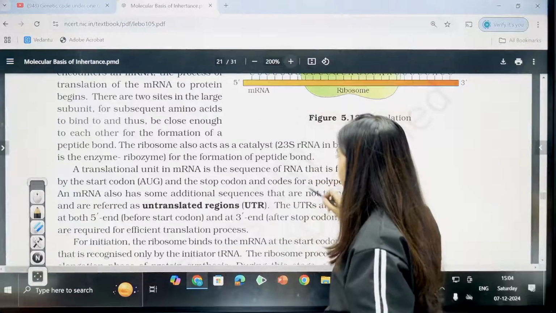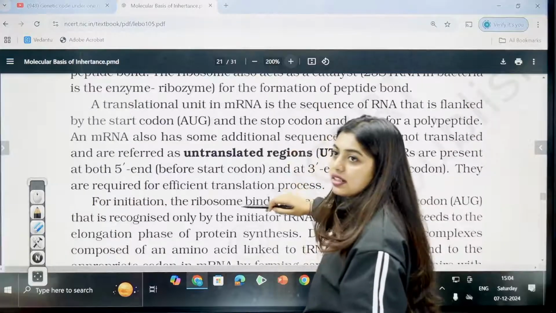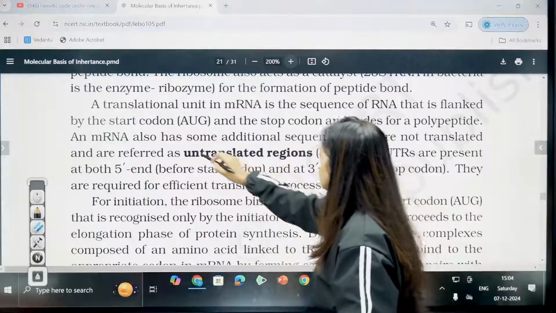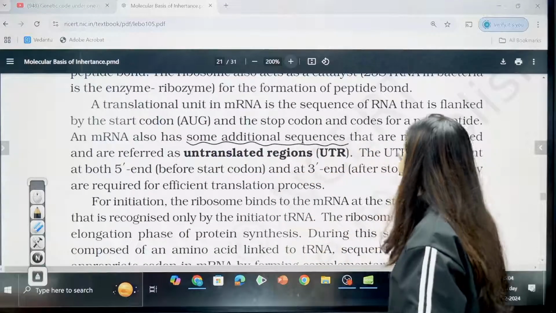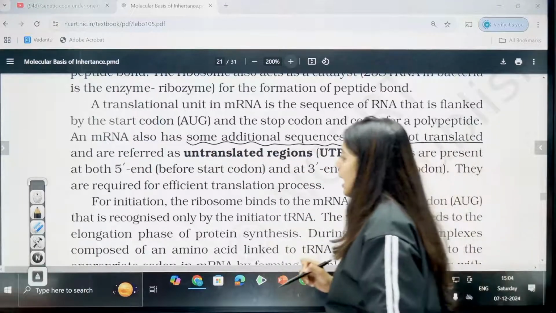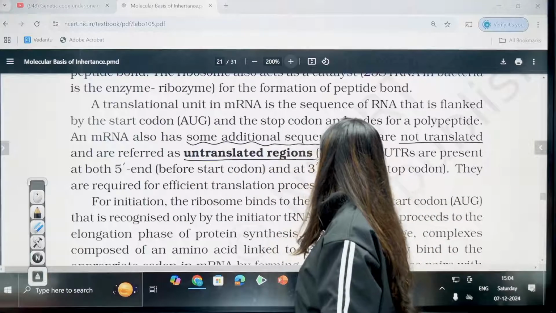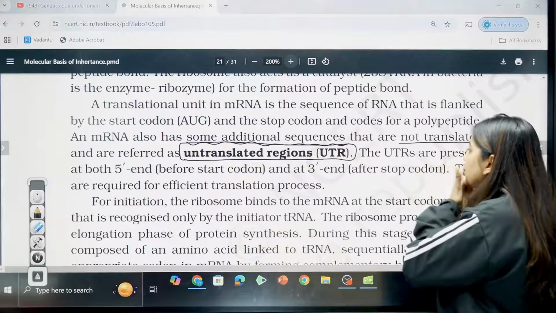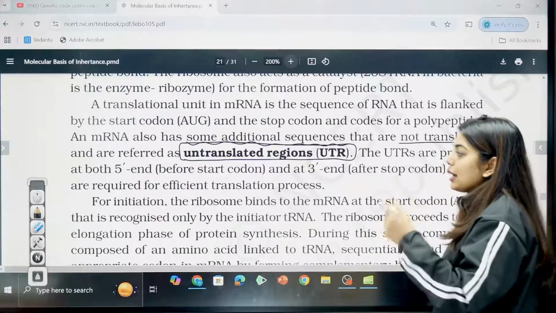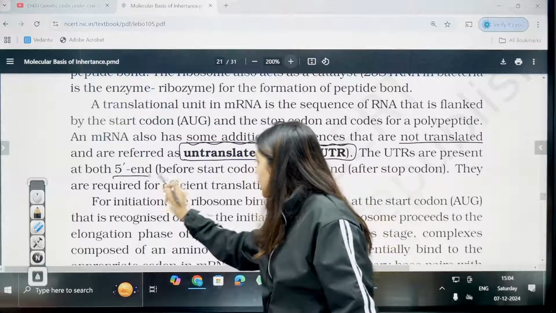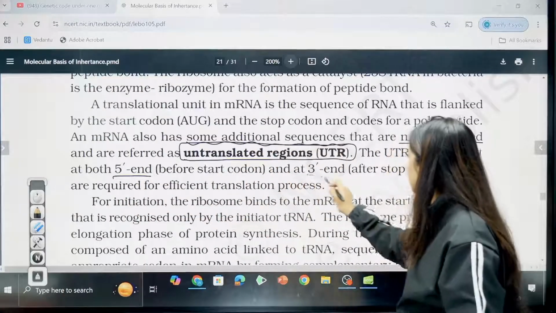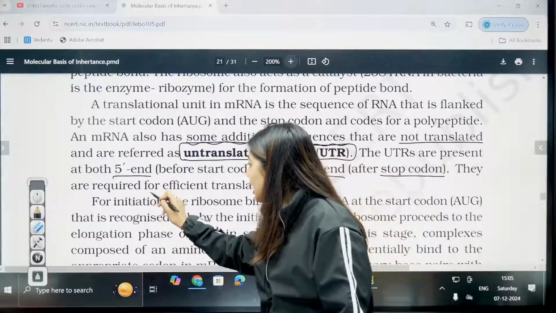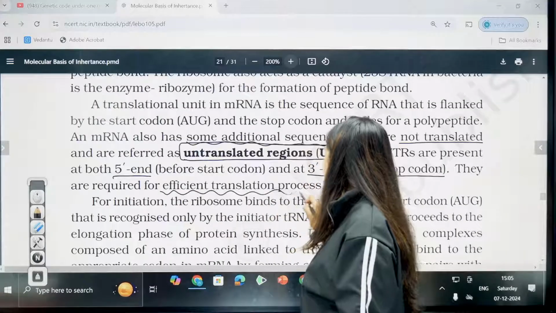See students, an mRNA. Is it clear? Very clear, no? mRNA also has some additional sequences that are not translated and are referred to as untranslated regions or UTRs. Okay, untranslated regions or UTRs. The UTRs are present at both the 5' end before the start codon and the 3' end after the stop codon, because they are helping in the efficiency of the translation process.